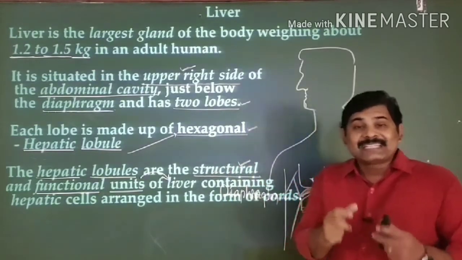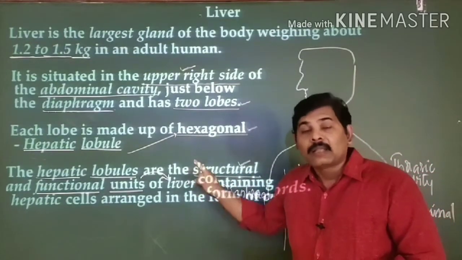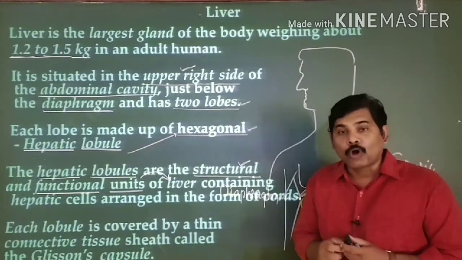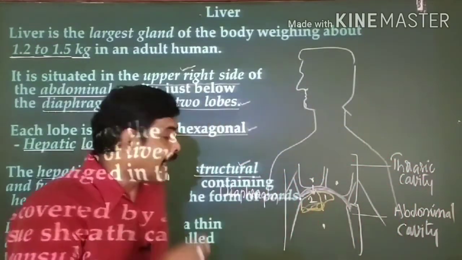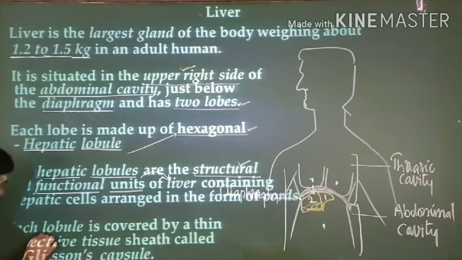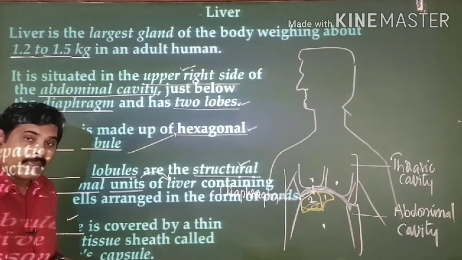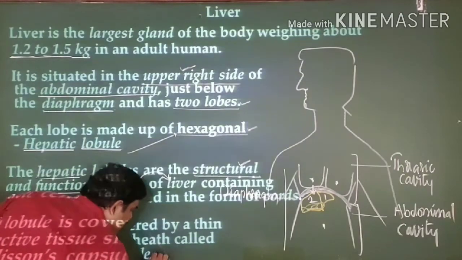I will show you in detail the structure of your liver, followed by these hepatic lobules. And the point is, these hepatic lobules are made up of liver cells. These liver cells are known as hepatocytes. The cells of the liver are known as hepatocytes. See this, each hepatic lobule is made up of small cells known as liver cells, and the entire lobule is covered by a connective tissue membrane. That connective tissue membrane is known as Glisson's capsule. It's a very important point.